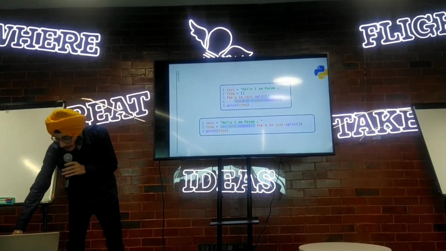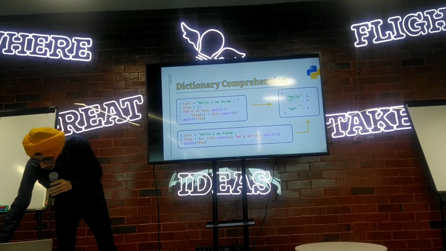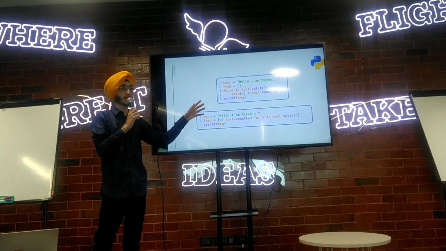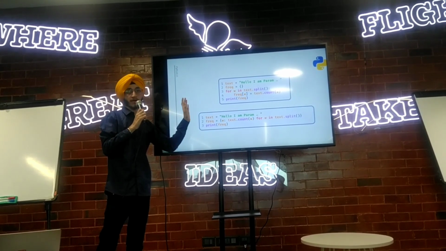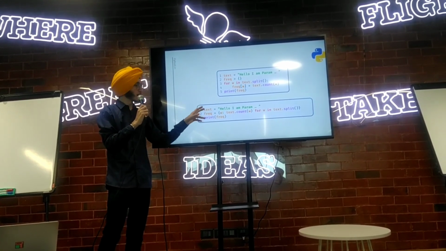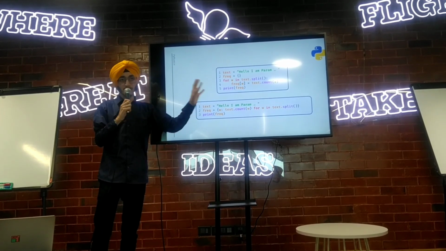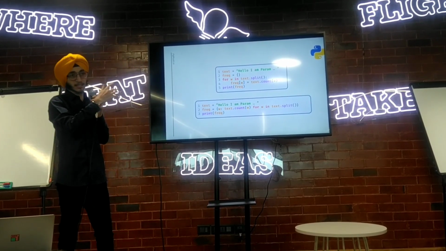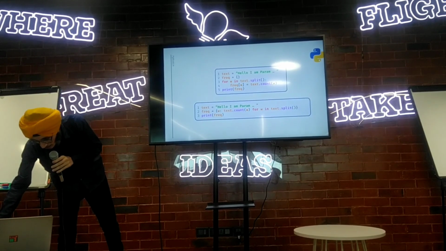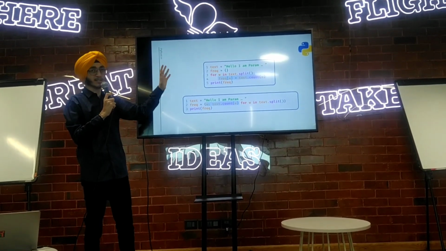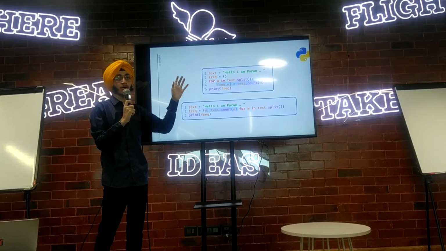So we were at dictionary comprehension. Here we have two code blocks which are doing the same thing. They calculate the frequency of each word and store it in the frequency variable. Frequency is a dictionary. So let's see how dictionary comprehension is working. It works the same way, but in a dictionary we don't have any kind of append or add function.